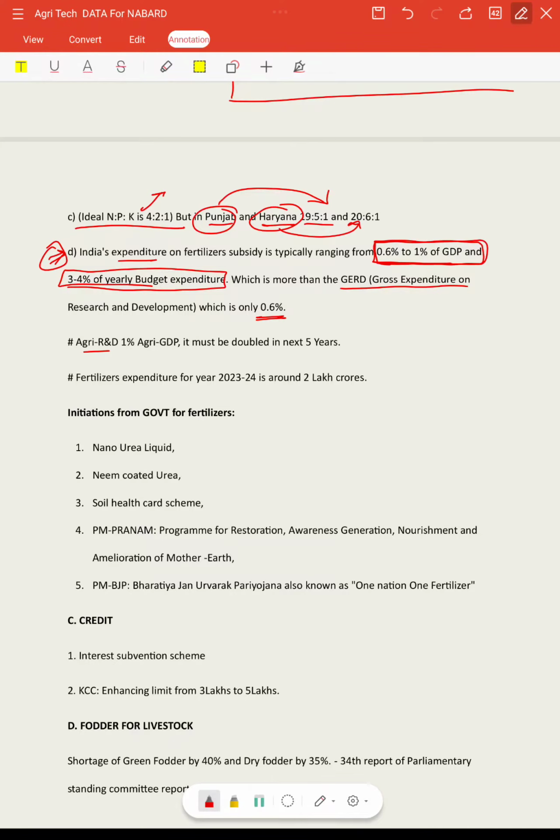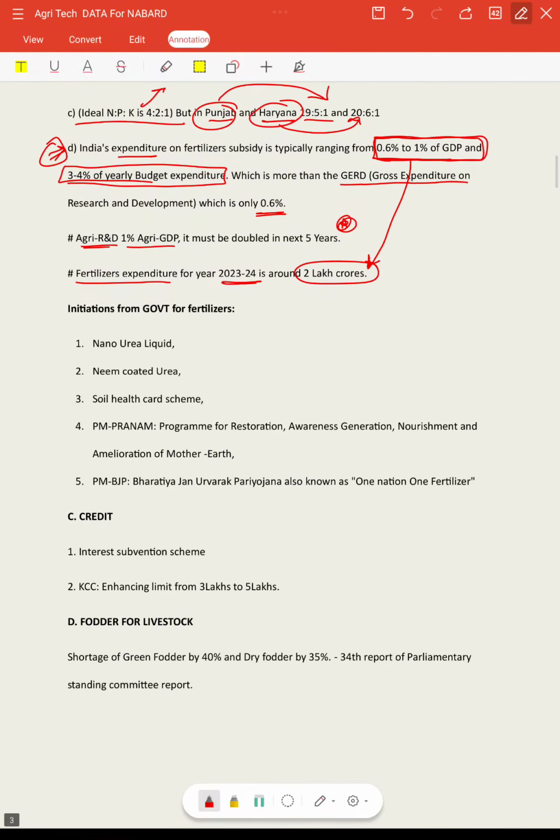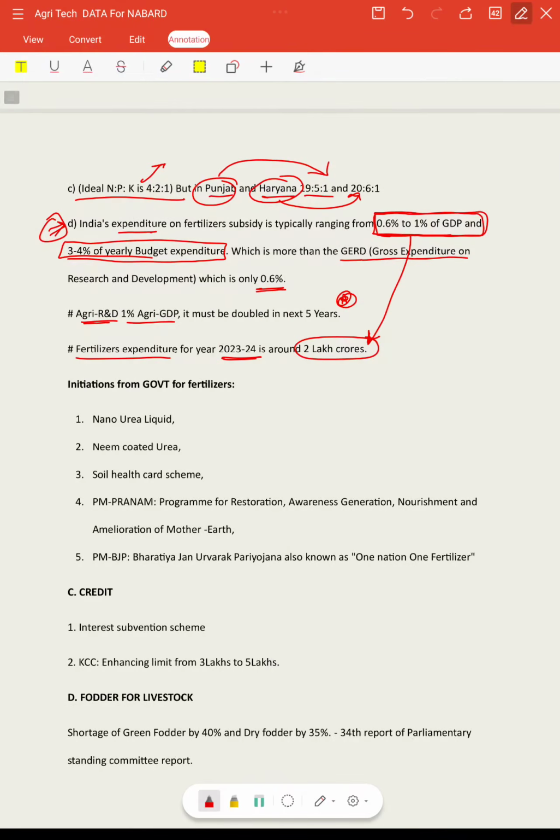The agri R&D, in this case the agriculture R&D, is about 1% of agriculture GDP, and this also has to be doubled in the next 5 years. It was one of the suggestions given by the working group committee in 2018. And for the year 2023-24, the fertilizer expenditure was around 2 lakh crores. This 2 lakh crores only we are talking about. This is about 0.6 to 1% of GDP and 3 to 4% of average annual budget expenditure.